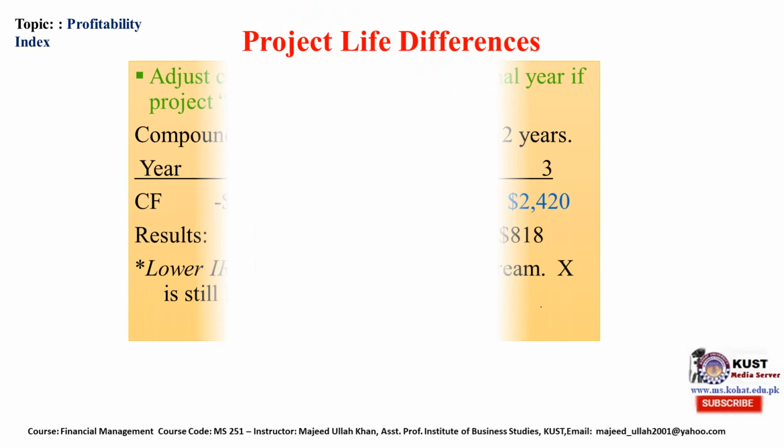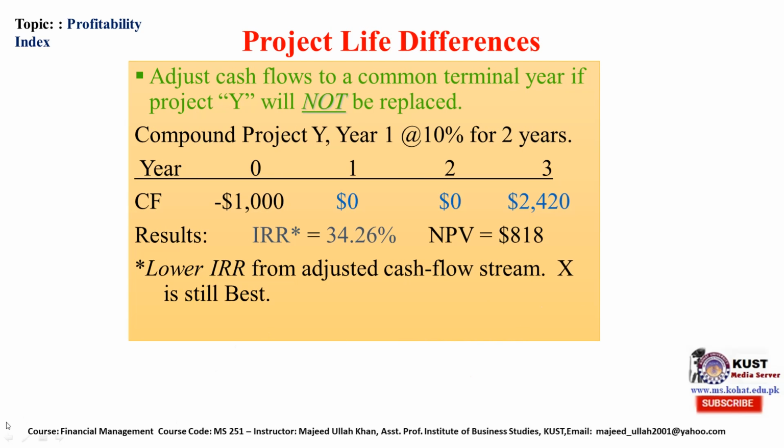What should we do? We will assume, as the first criterion, that we will adjust our cash flow to a common terminal year if project Y will not be replaced. Since project X is of 3 years, X spans 0, 1, 2, 3, while Y is just 0 and 1.